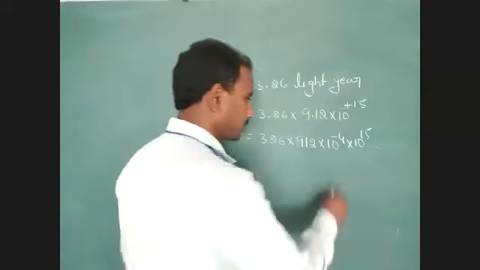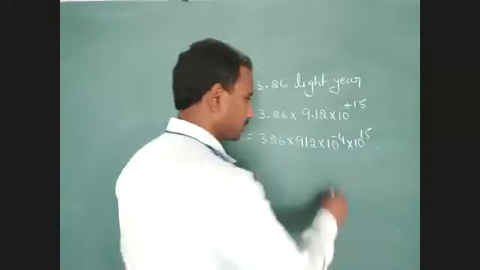Understood, students? You have any doubt is there? Now we can write this value after 1, 2, 3, 4, 5 digits. After 5 digits, you have to keep a point. 2.98.